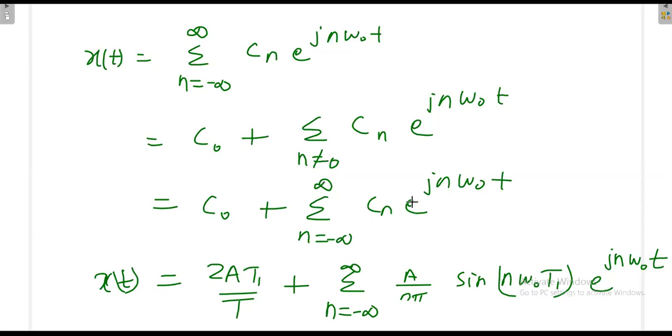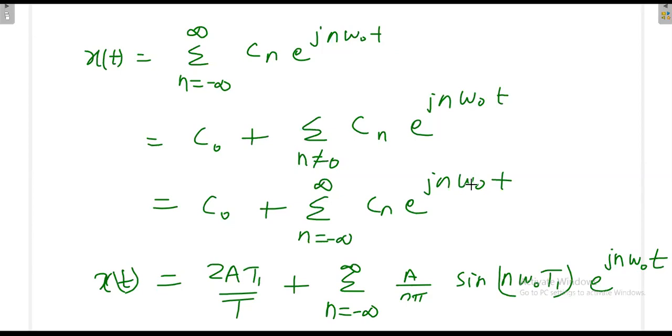See, in Cn, everything is constant except n. When you vary n, the C value will vary. So different exponentials will get different coefficients. When you put n is equal to 1, you'll get C1. When you put n is equal to 2, you'll get C2. So different exponentials mean different frequency components.